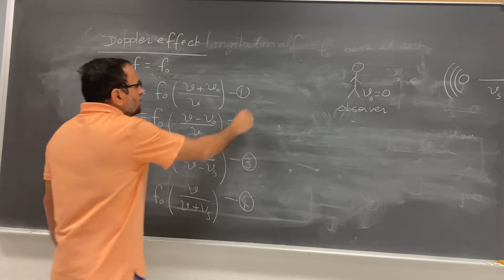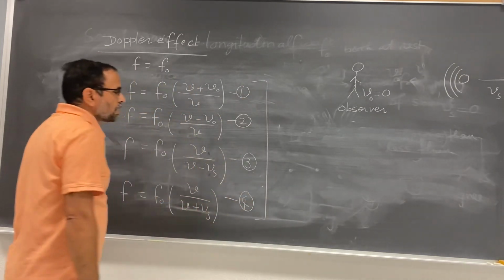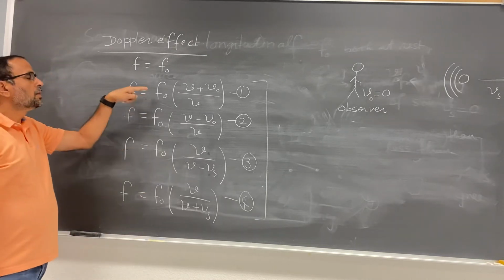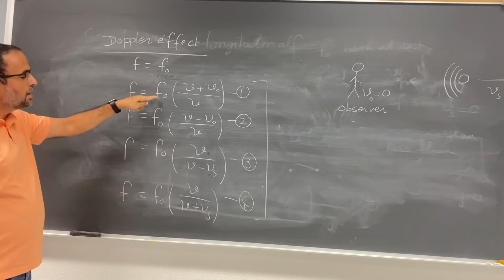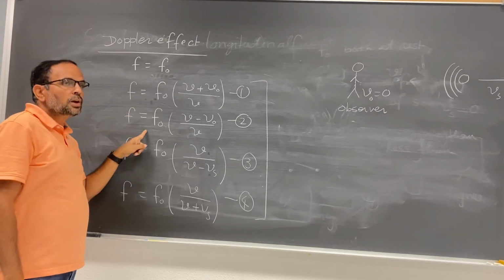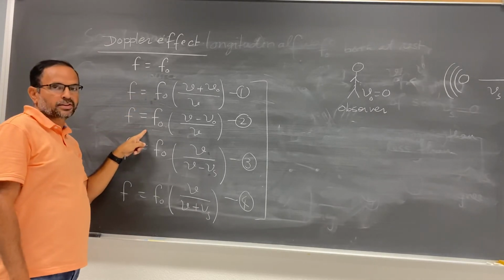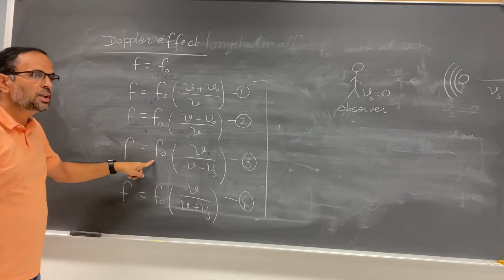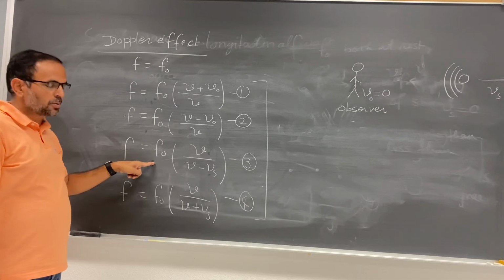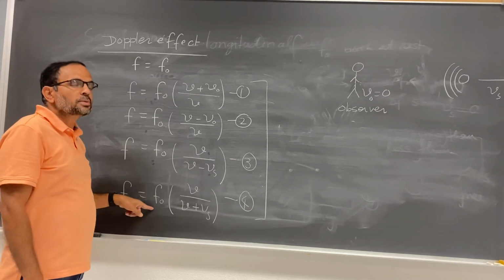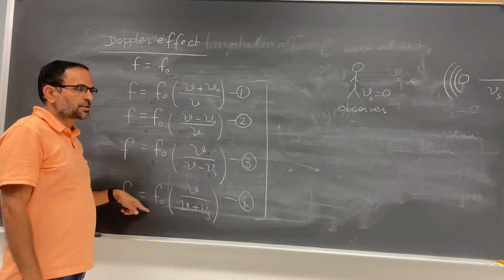Okay. So look at these 4 equations, 4 cases. This is observer moving toward the stationary source, equation number 1. Equation number 2, observer moving away from the stationary source. Equation number 3, source of sound is moving toward the stationary observer. Equation number 4, source of sound is moving away from the stationary observer.